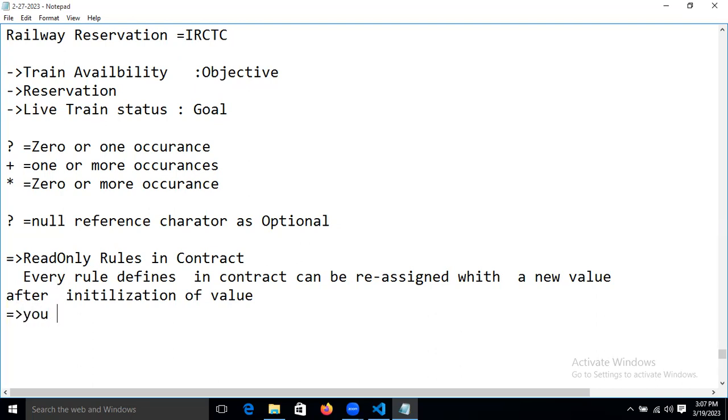You can restrict those values now, guys. Okay, let's see that.